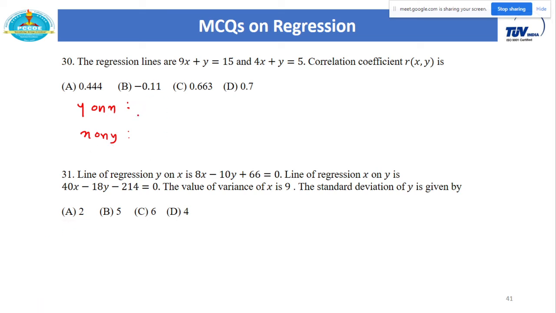How do we actually identify which line is y on x and which line is x on y? Because for y on x, you have to write it in the form of y equal to f of x, and for the line x on y, you have to write it in the form of x equal to f of y. Then only you will get the values of byx and bxy. Yes. How do you identify which line is y on x and which line is x on y? Anyone?